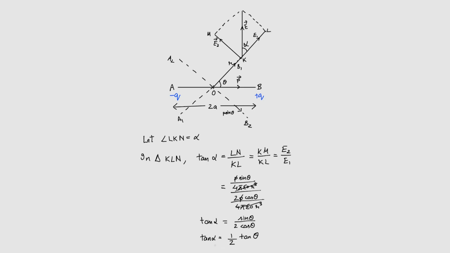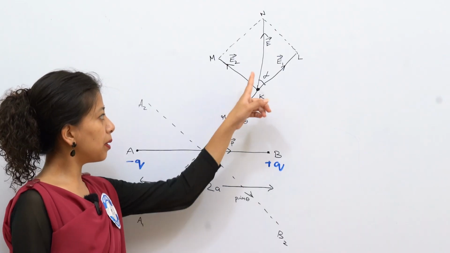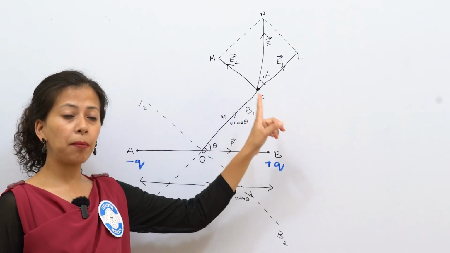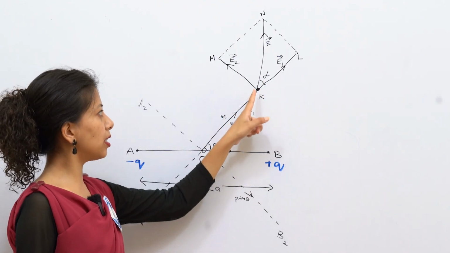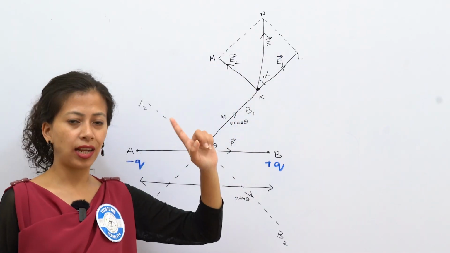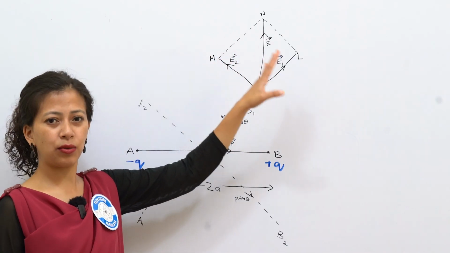This angle alpha can be calculated using this formula. By knowing the angle alpha, we can determine the direction of the electric field, whether it is 30 degree or 20 degree.